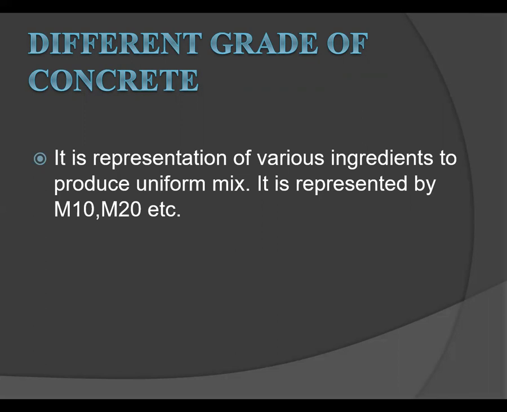The next point is different grades of concrete. So what is the grade of concrete? Grade of concrete is nothing but the representation of various ingredients to produce a uniform mixture, and it is represented by M10, M20, etc. In that, M means the mix and the suffix, 20 for example, means the 28 days compressive strength in Newton per mm square. This is our grade of concrete.